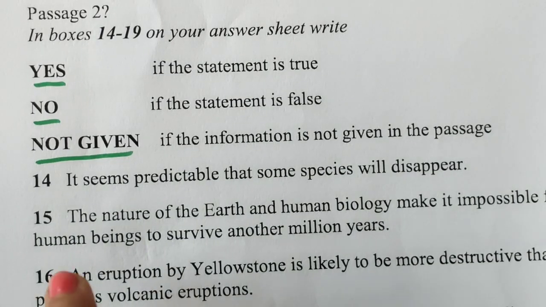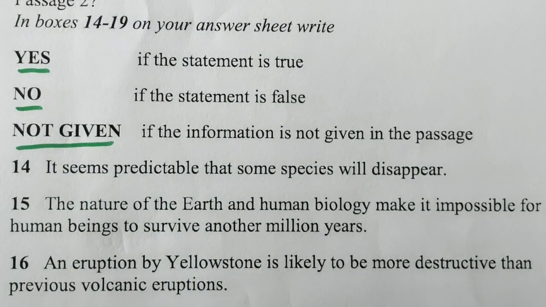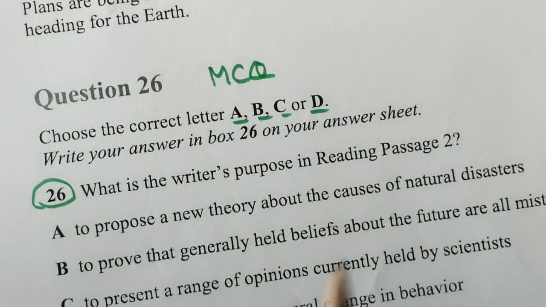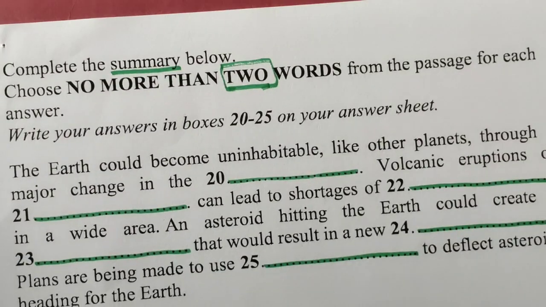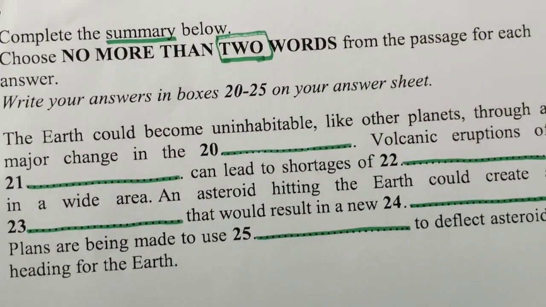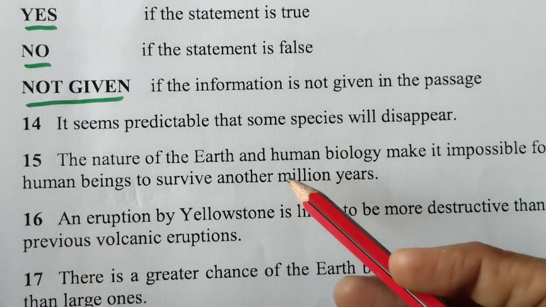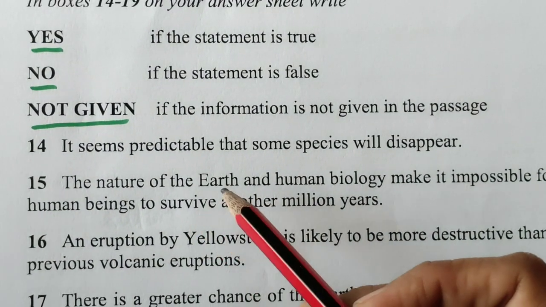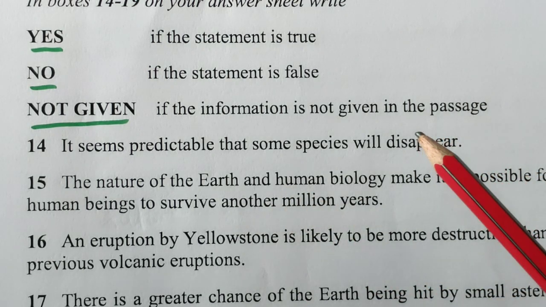So the first type of question is yes, no, not given, and the second type we have here is multiple choice question and complete the summary below. See this, complete the summary below with 2 words. So which question are you going to attempt first? Definitely I will do these yes, no, not given answers. Okay, so let's start. How to do yes, no, not given? It's simple. It's like true, false, not given.